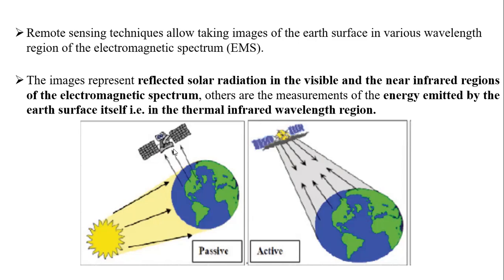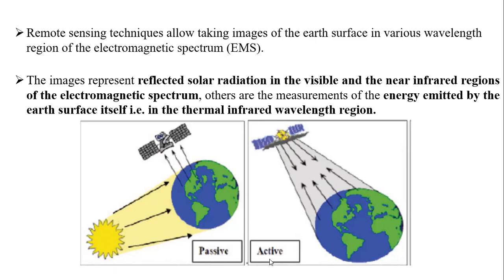That reflected radiation will be observed by the satellite, and the satellite will give the information to our base platform. So here we are using a natural source of energy, and the only natural source of energy is the sun.